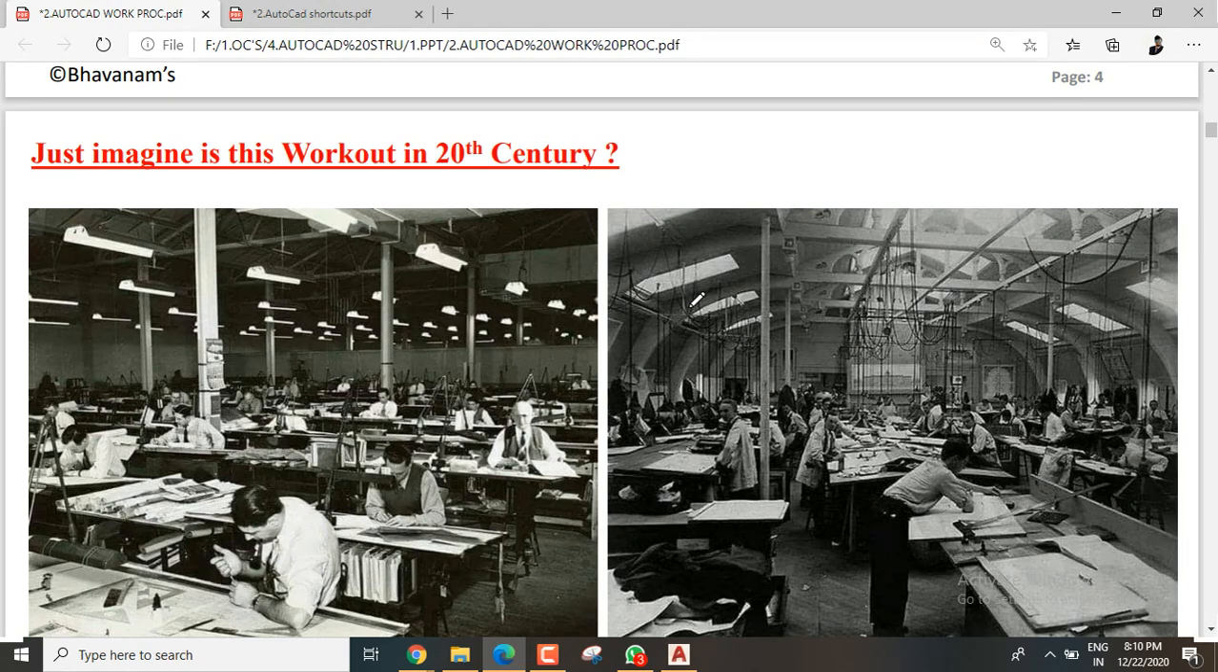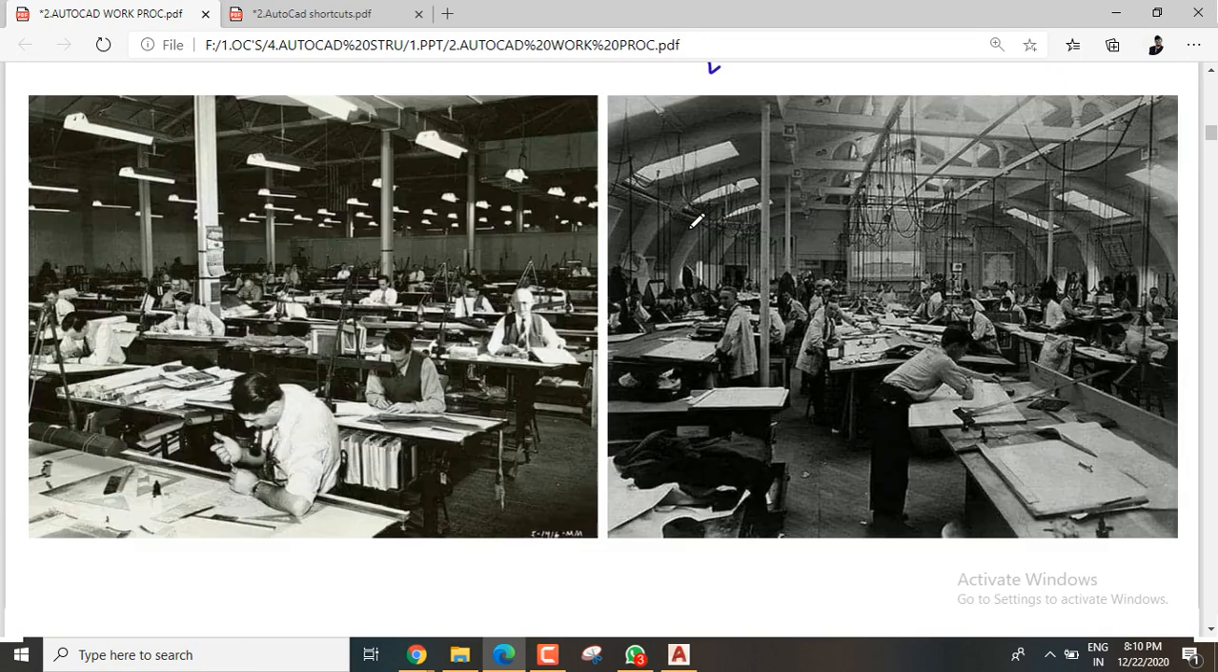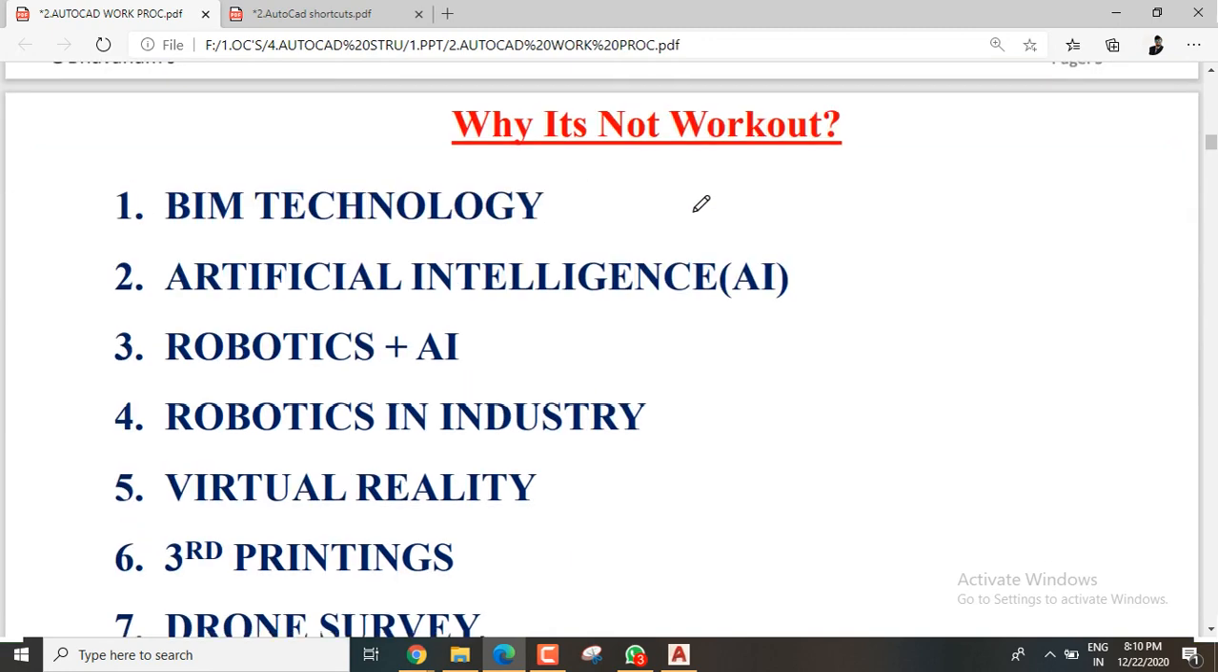Why? Let me tell you why it will never work out. We are in 2020, the 20th century. Why is it not working? My simple reason is, nowadays we are running with technologies. Okay, a lot of technologies. Let me demonstrate a few. One is BIM technology, building information modeling, which is purely in our civil engineering. The second one is artificial intelligence, AI. Let me demonstrate more in further sessions.